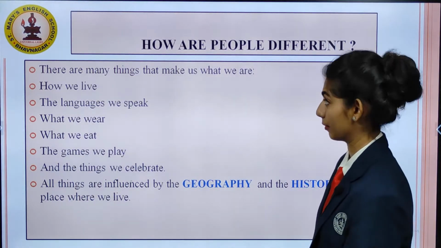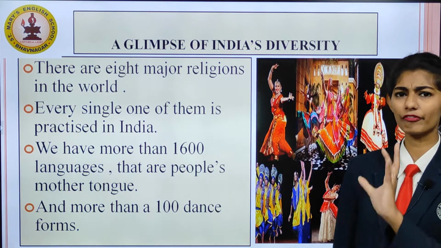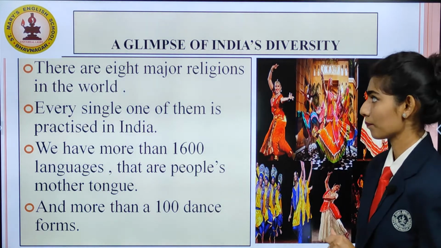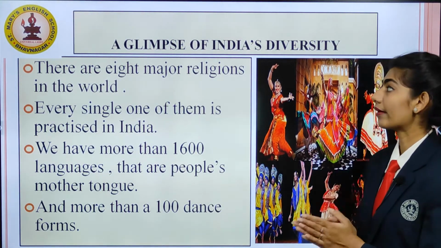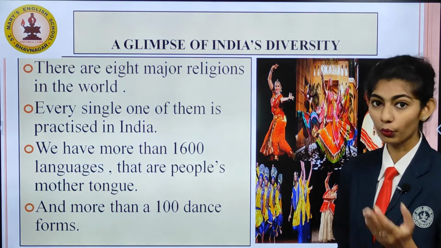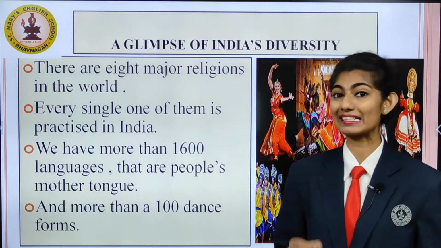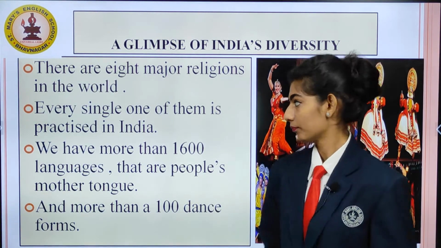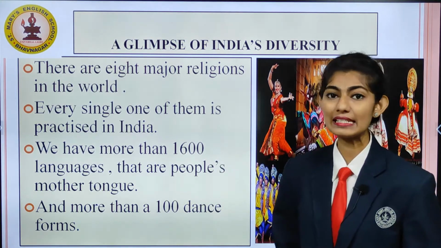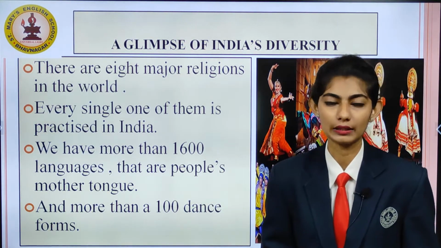Now let's see the next clip. A glimpse of India's diversity. Let's see a view of India's diversity. As you know, students, there are 8 major religions in the world. And every single one of them is practiced in India. We have more than 1600 languages that are people's mother tongue.